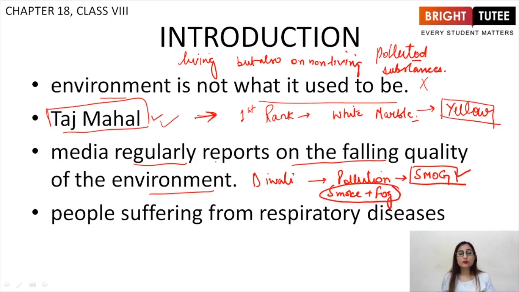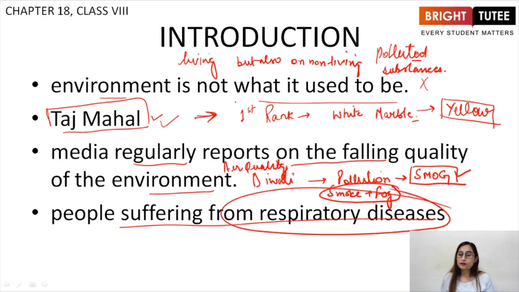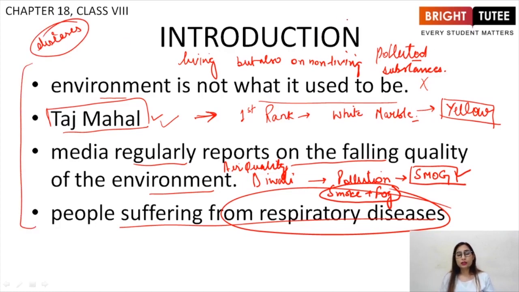So this is one of the incidents that tells us that the air quality is decreasing day by day, right? People suffer from respiratory diseases. This is the most harmful effect of air pollution, that we are catching different diseases of our body, most probably respiratory diseases because we breathe in the air, right? So these are some ill effects of air pollution and water pollution, majorly air pollution.